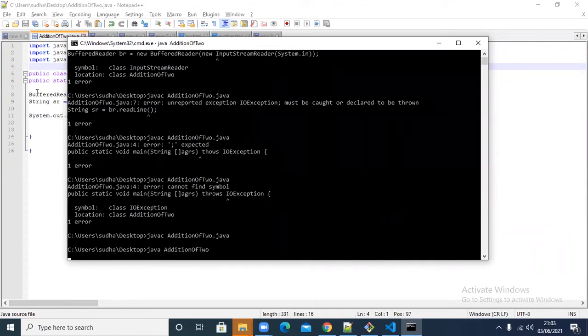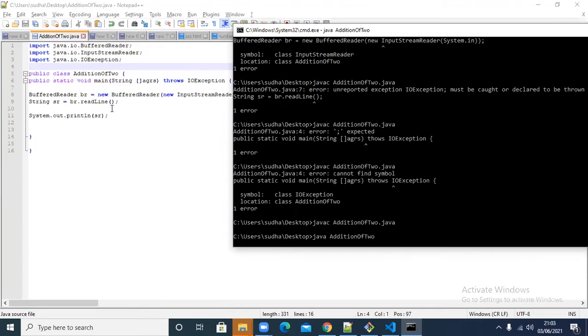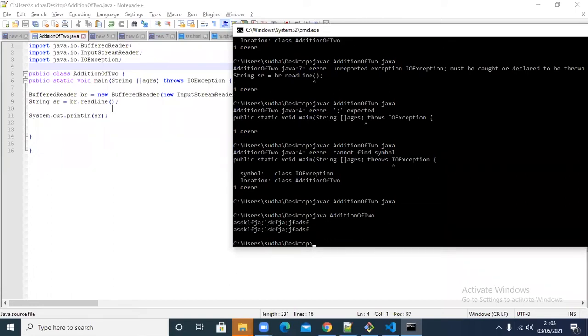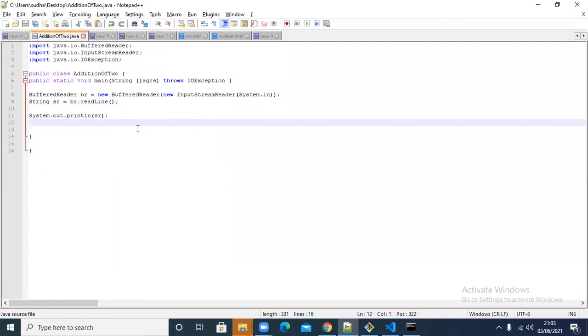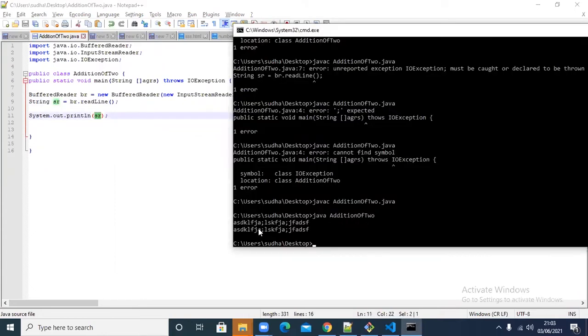Actually, the first statement is creating the object. The second statement is readLine, right? ReadLine is an input statement. That's what is waiting there for us. I already mentioned readLine will wait for us to press enter. You type something and press enter. Up to that, it is waiting, and then that particular value, whatever I typed, is given to the string variable, and it is printing there. Did you see that? That is what is happening.